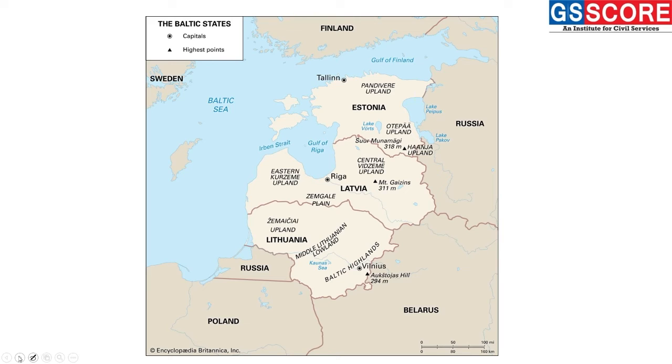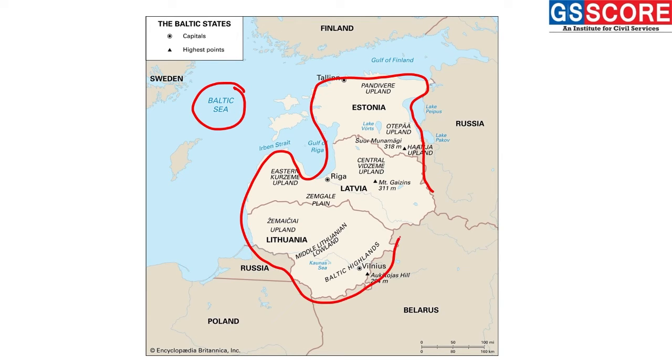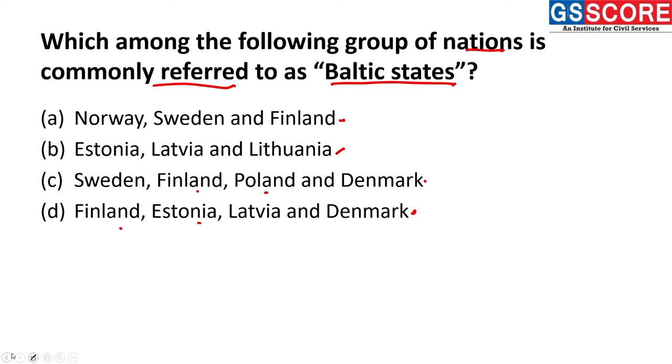Here we can see we have the Baltic Sea. But the countries or the regions which are present in this particular region are called the Baltic states. The states here are Estonia, then Latvia, and Lithuania. These are the important states which are considered the Baltic states. Thus, in this question, the answer is Estonia, Latvia, and Lithuania. So, this is the correct answer.